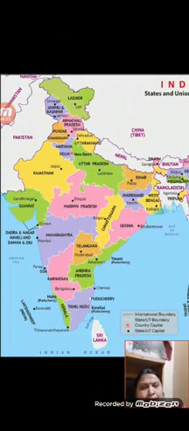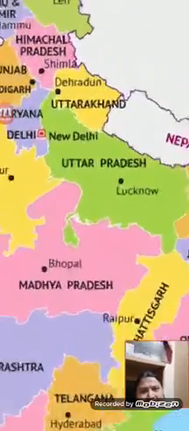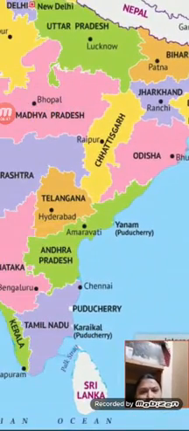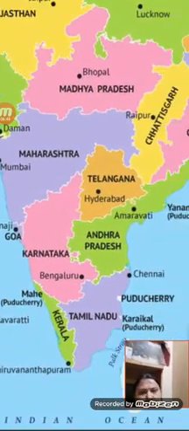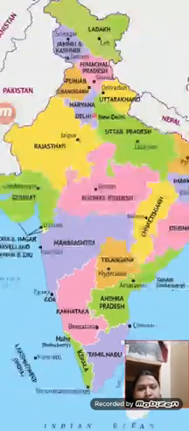Near Nepal a different boundary color is there. Near Madhya Pradesh a white color boundary is there. Delhi, see here, Delhi is the capital with the red box. The same symbol you can see here. And all the states have a capital, that is Maharashtra's capital is Mumbai, and Madhya Pradesh's capital is Bhopal.